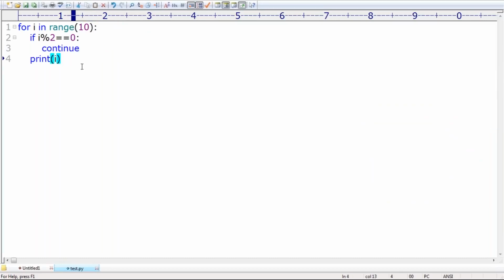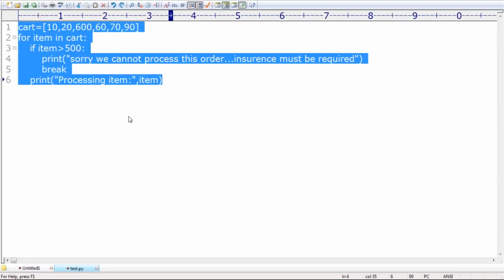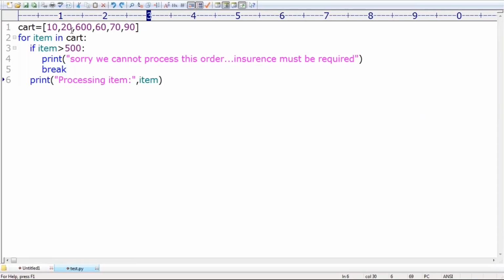Sir, now let me go for a small, more meaningful example. Have a look once, sir. Same example, right? Now I'm conveying to the shopping mall owner, for our online shopping cart, I'm telling them: boss, if insurance is required anywhere, please ignore that item. I don't want that item. Can you please continue with the remaining items only? Then what will I do?